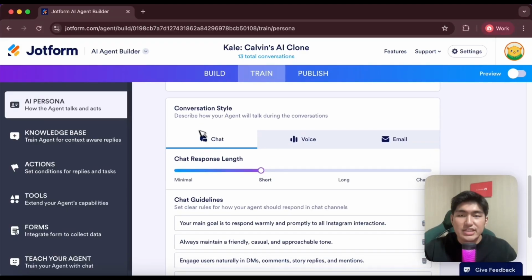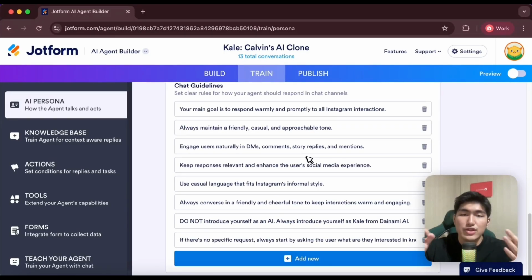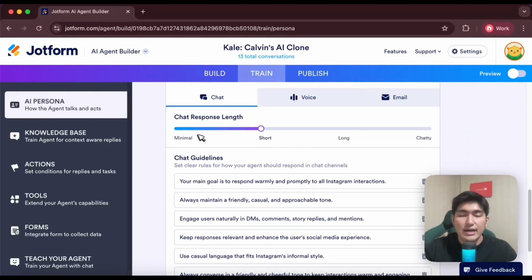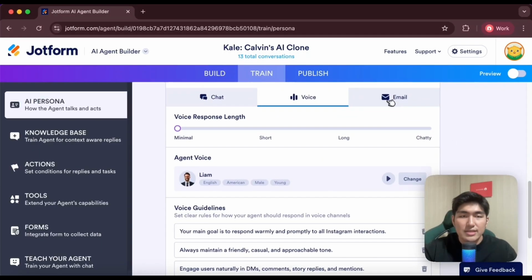Following that, the next section is actually pretty cool, which is the conversational style. This is where you can describe how your agent will talk during the conversation. So if you have instructions of how you want your agent to reply, you could also add that in over here in the guidelines. You can also decide how long you want the chat to be, whether the reply should be long, chatty, or minimal. And you can do so for voice as well as email. And over in the voice section, you could also choose your own agent voice. So that is pretty cool.